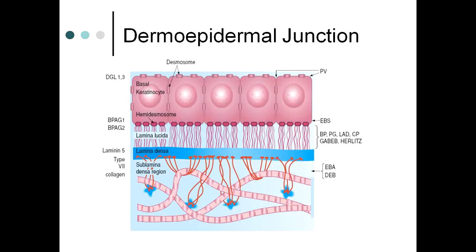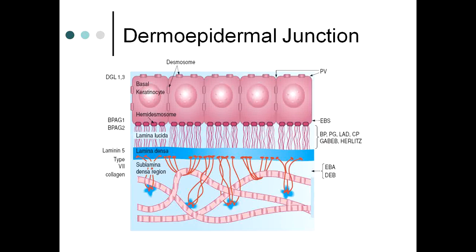Now, this is a picture which is showing the dermoepidermal junction. You can see the desmosomes. What they do is that they join the keratinocytes together. And hemidesmosomes join the basal keratinocytes with the basement membrane zone, which has got lamina lucida and lamina densa. Bullous pemphigoid antigen 1 and bullous pemphigoid antigen 2, they are both present in the lamina lucida.